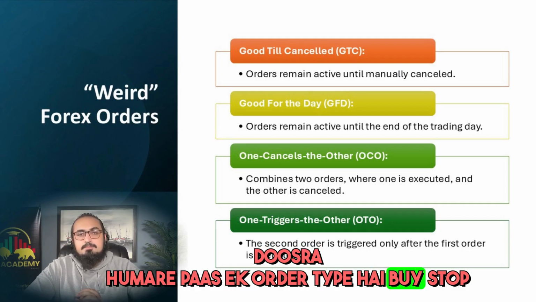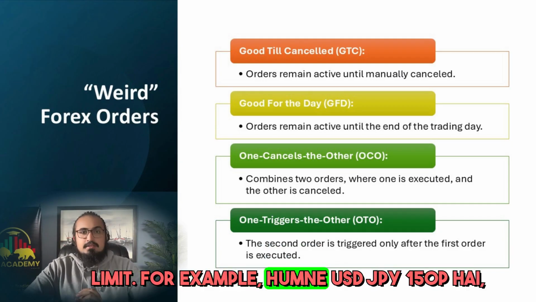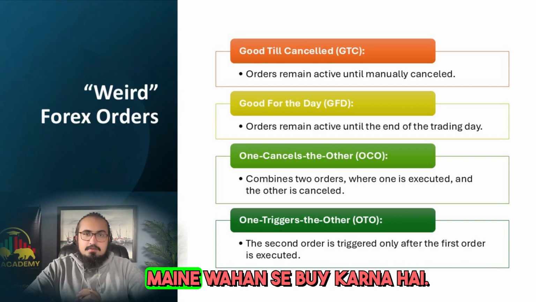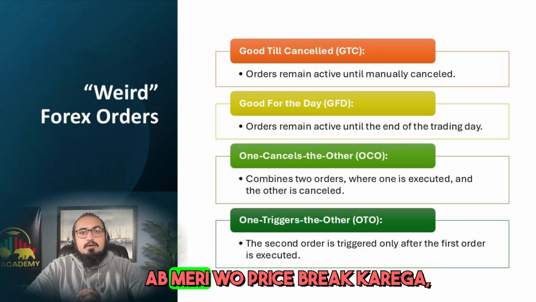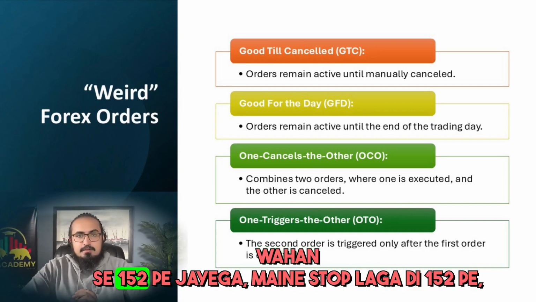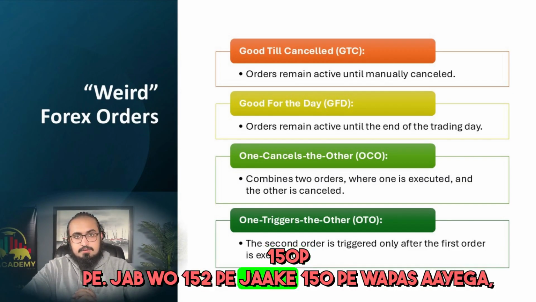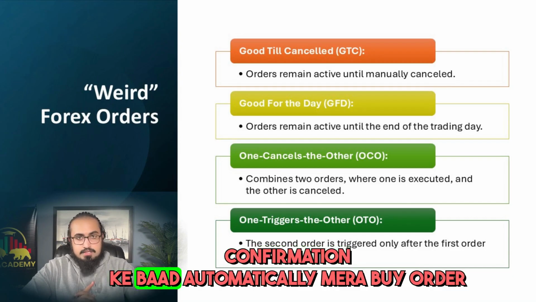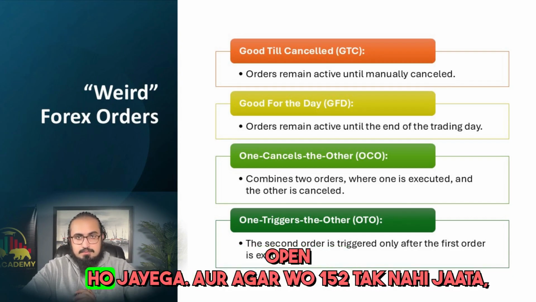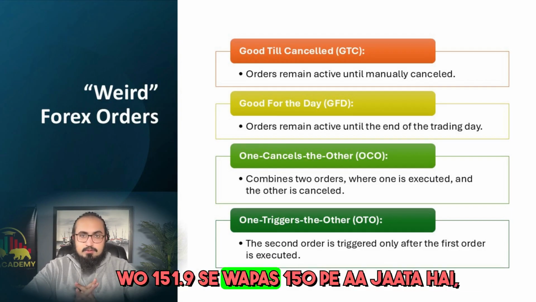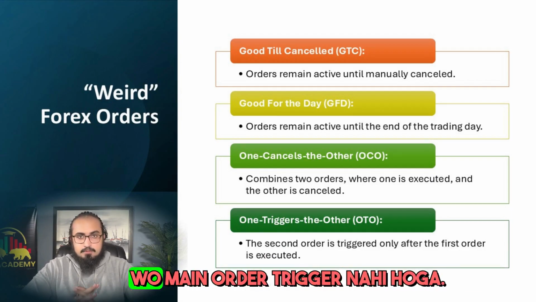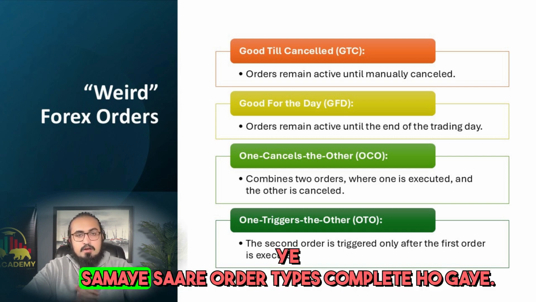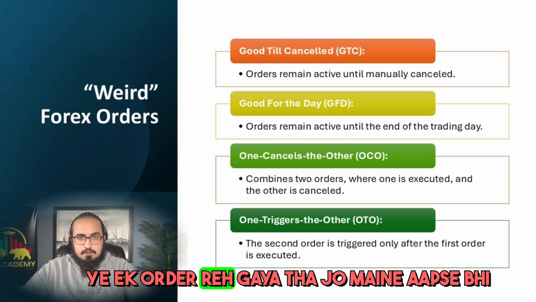Secondly, we have an order type called buy stop limit. For example, I have it at USGP 150. I have to buy from there. Now my price will break and go to 152. I have set a stop, set a limit at 152, and when it goes to 152 and comes back to 150, after confirmation, my buy order will automatically open. And if it does not go up to 152 and comes back to 150 from 151.9, my order will not be triggered. So all our order types are complete.